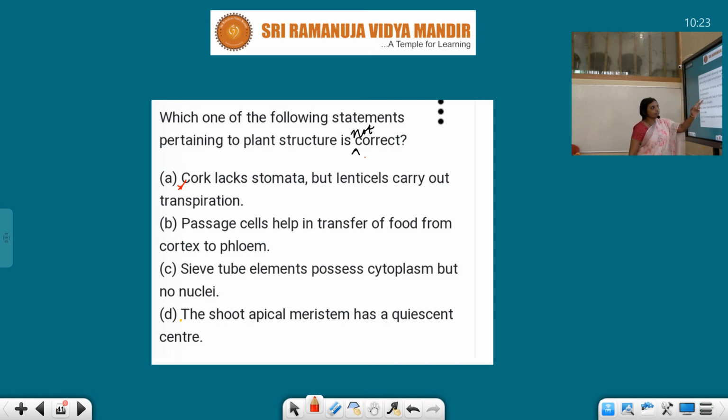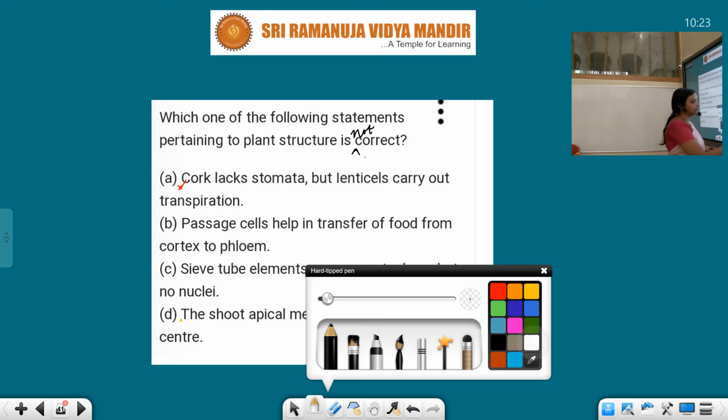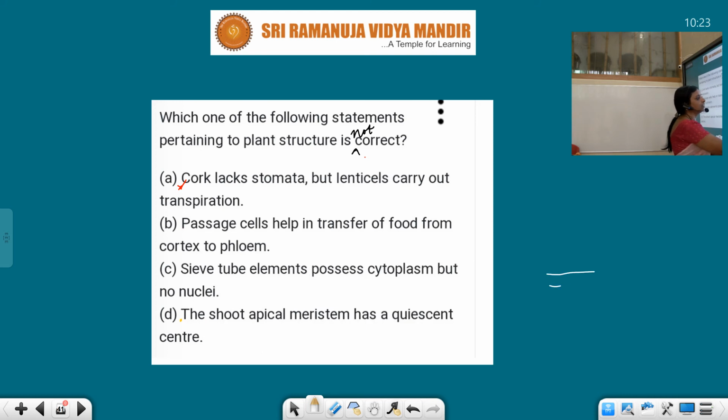Passage cells help in transfer of food from cortex to phloem. Where have we seen passage cells? In the endodermis. Let's draw the diagram again. This is the endodermis, thickened with Casparian bands.